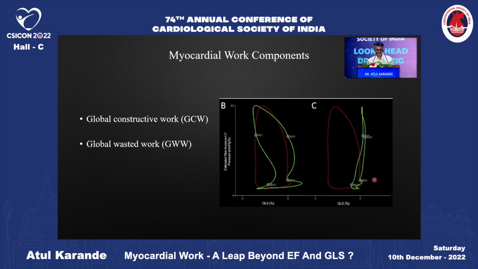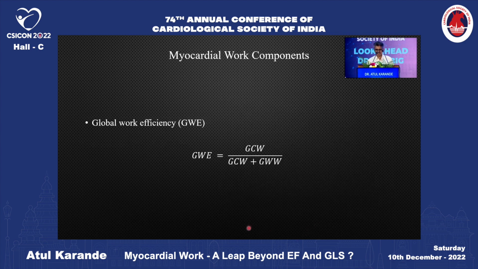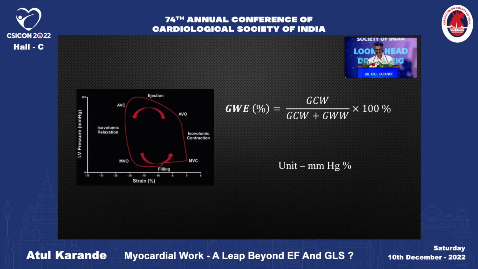Now, some segments go in the opposite direction in disease states. So, the work done by these segments is included in wasted work. Global work efficiency is the ratio of constructive work to wasted work plus the constructive work. Global work efficiency is expressed as a percentage as it is a fraction. The unit of all other myocardial work components is millimeter of mercury percentage.